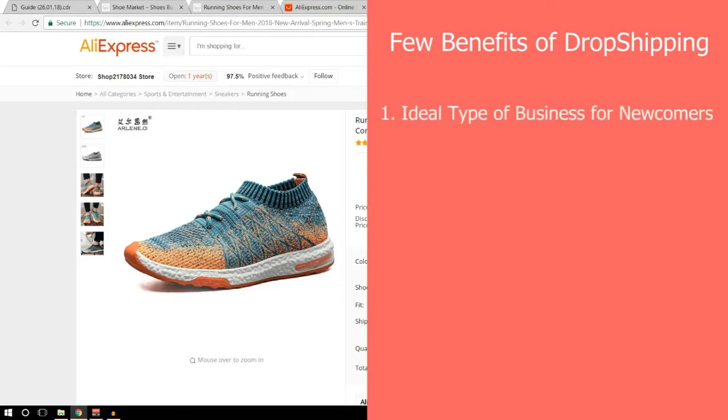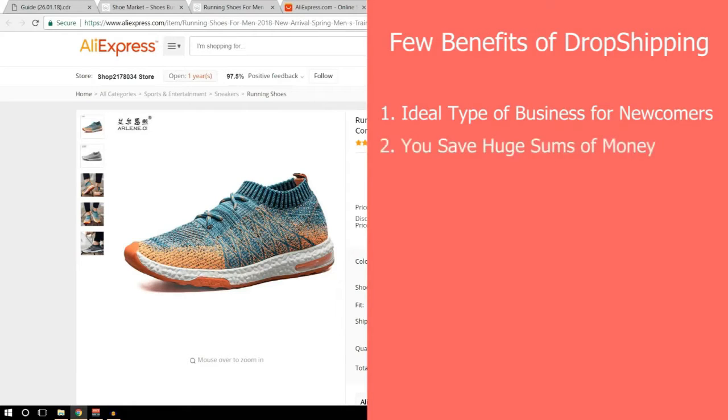It is really simple to set up. Even if you have no previous experience in e-commerce and internet marketing, dropshipping gives you a great start. You will have no trouble managing this business because the supplier does most of the job for you. Inventory issues, stocking and shipping are not your concern.